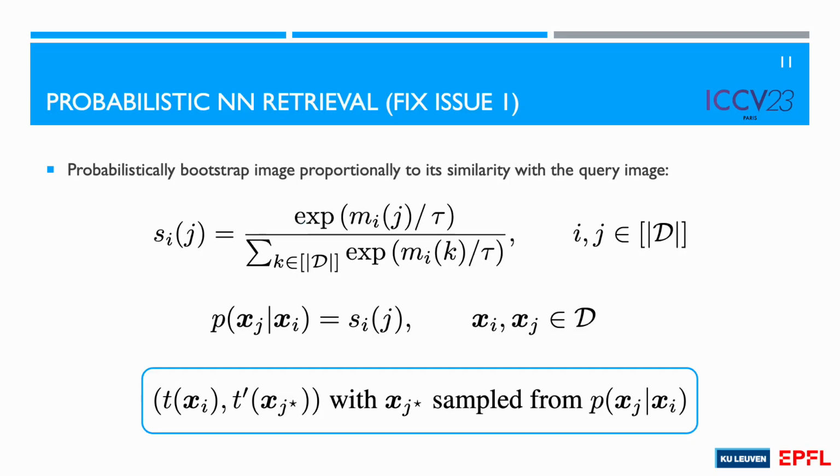Instead of systematically bootstrapping neighbors, we define a conditional sampling distribution proportional to feature similarity. The more similar an image xj is to the query image xi, the more likely it will be used as a positive pair. To form a positive pair, we can simply use an augmentation of the query image xi and an augmentation of a sampled image from the distribution, xj star. It follows that there is a non-zero probability of sampling xi from the conditional distribution, which leads to an explicit learning of data augmentation invariant features.